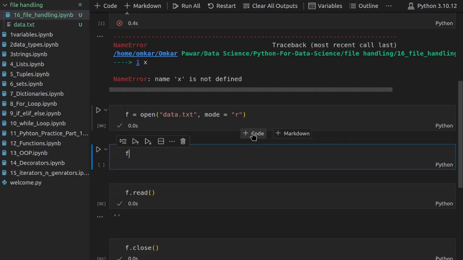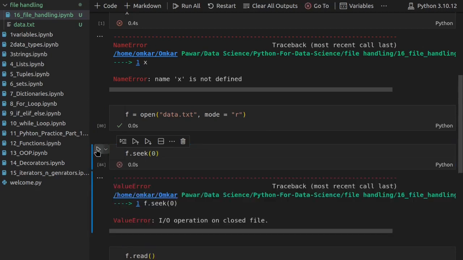What you can do is use the seek method, and inside that you have to write at what position you want your cursor to be. Right now I want my cursor at the initial position, so I will use the seek method. Okay, we close the file. So this is the value error. We will get the value error if our file is not open. So let's open our file.